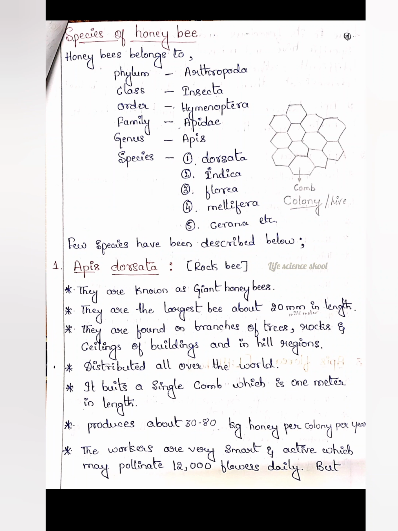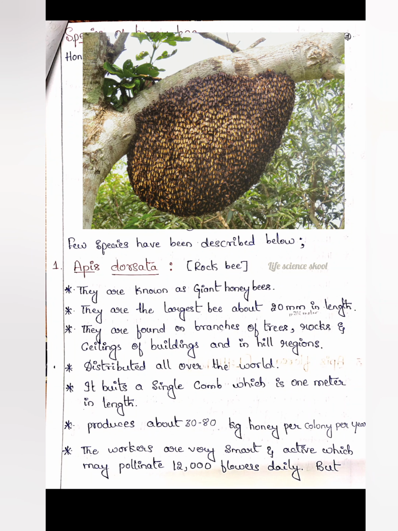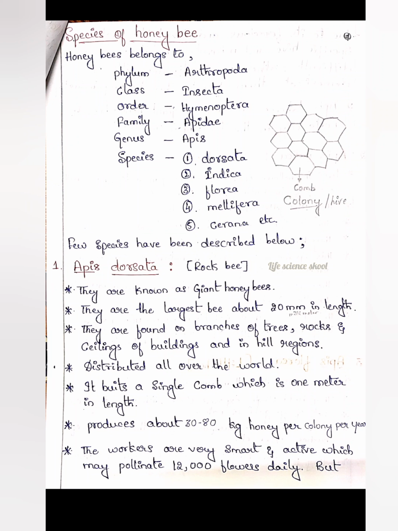They build a single comb which is 1 meter in length. I have drawn the comb here, the colony of the hive, that is the picture of the hive here. If one single comb is 1 meter in length, just imagine the combs are very large, and the size is bigger compared to the other species. The colony they build is also very long, about 1 meter in length. And coming to honey production, they produce about 30 to 80 kg honey per colony per year.